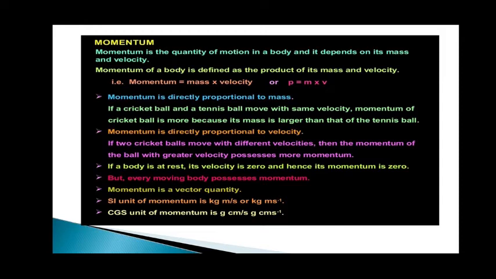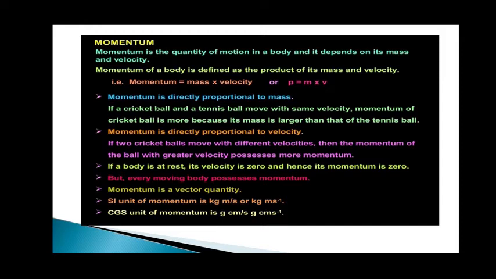If a cricket ball and a tennis ball move with the same velocity, the momentum of the cricket ball is more because its mass is more than the tennis ball. Momentum is also directly proportional to velocity, meaning the more the velocity, the more the momentum. If two balls move with different velocities, the ball with the greater velocity has the greater momentum. If a body is at rest, its velocity is 0, hence its momentum is 0. But every moving body possesses some momentum.